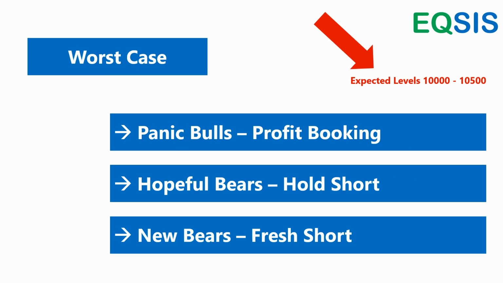But let's take the third case, which is a worst case, where nobody gets a majority and there is a lot of competition. Even third parties start talking about forming a government. So that is where it typically becomes a hung parliament. So what happens? The bulls do get panic. The existing bulls start booking their profits. Basically, long unwinding will come.